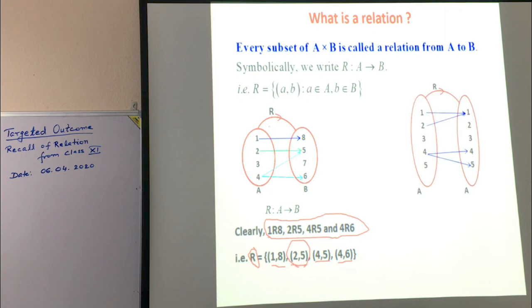Consider another example. Here R is a relation from A to A. We simply say R is a relation on A. Why?